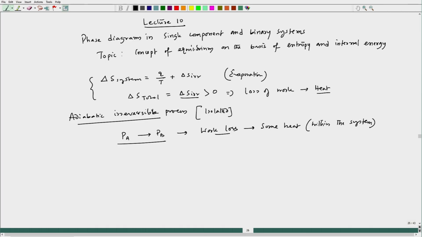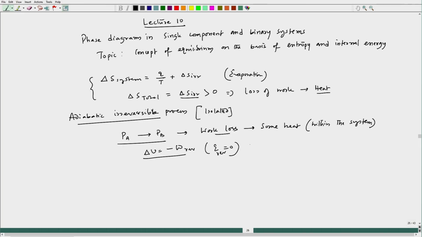Now, had it been reversible, then I could have said that del U equal to minus W, and this is reversible, because Q reversible is 0.